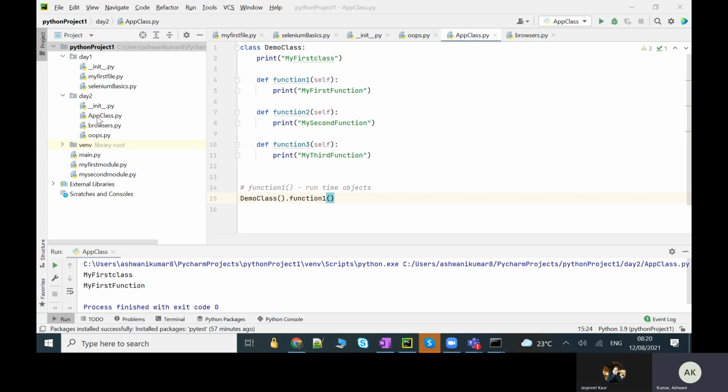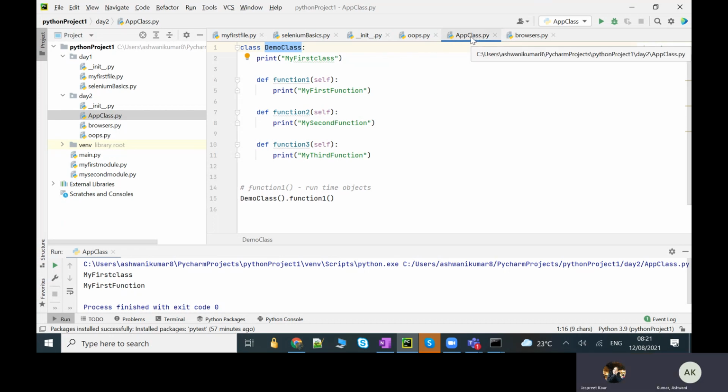Okay. And here, these are nothing but the classes, like app class, browser, OOPs, right? Should I say in Python language these are classes, or should I say Python files? You can make a number of classes in a single file, and beneath it you can make more classes as well. So these are Python files. But here the name is different, and here the name is different. Is it acceptable, or what is the recommended naming convention?